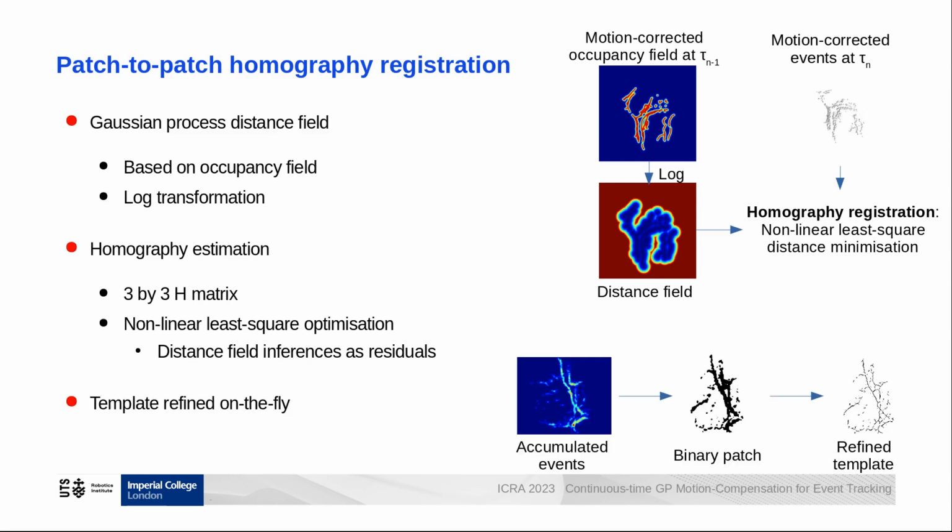To allow for long-term tracking, we introduce the use of a template that is built and refined on the fly. The template is obtained by thresholding the histogram of accumulated events and by performing a skeletonization of the resulting patch. The track associated to a patch corresponds to the transformation of the original seed with a combination of the local SE2 transformations and the discrete homography estimated.